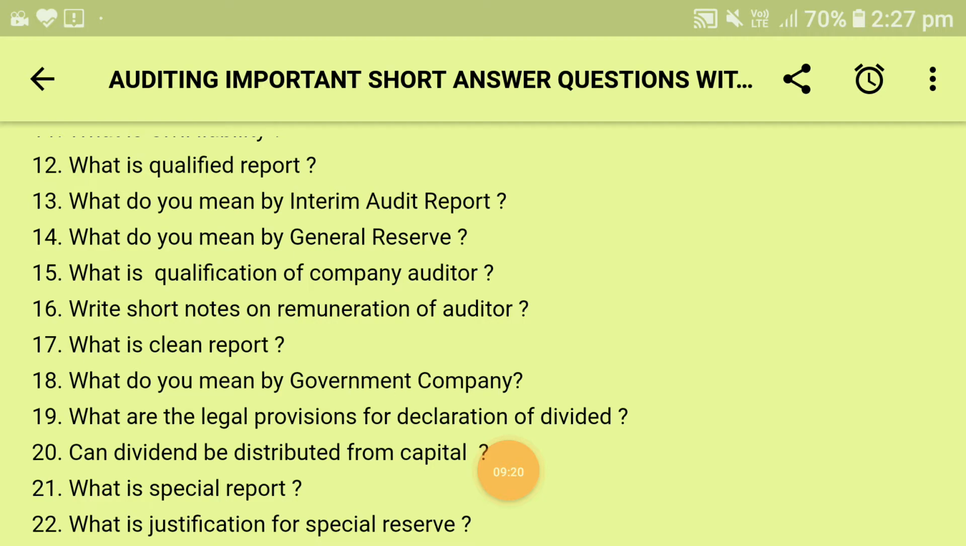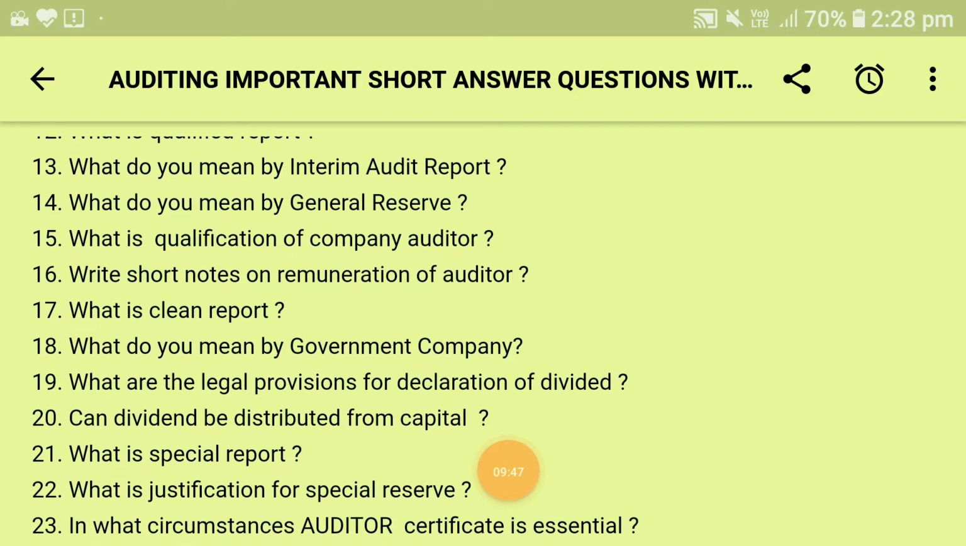Then comes the second point, which is expenses included in the remuneration. Expenses here include fee payable to the auditor, expenses incurred by the auditor in connection with the audit of the company, and any facility extended to him. However, the remuneration shall not include any amount paid to the auditor for any special kind of services rendered by him at the request of the company.